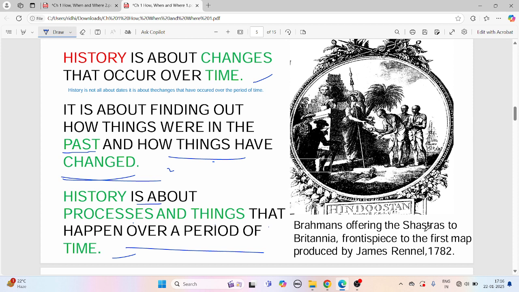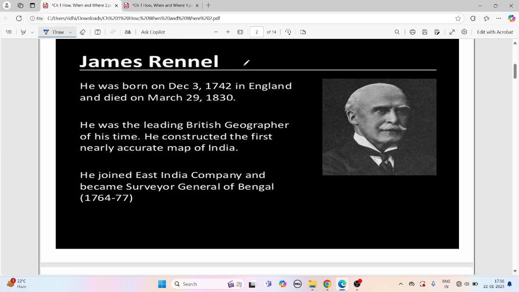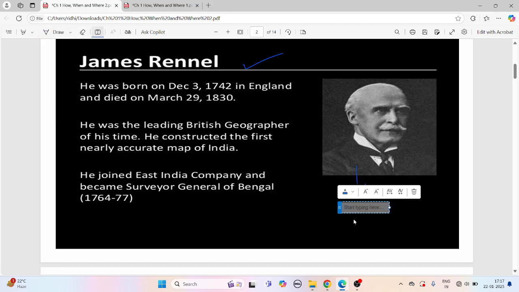Brahmins offering the Shastras to Britannia, frontispiece to the first map produced by James Rennell in 1782. Right, so now talking about James Rennell. James Rennell was a British person, as his name suggests.